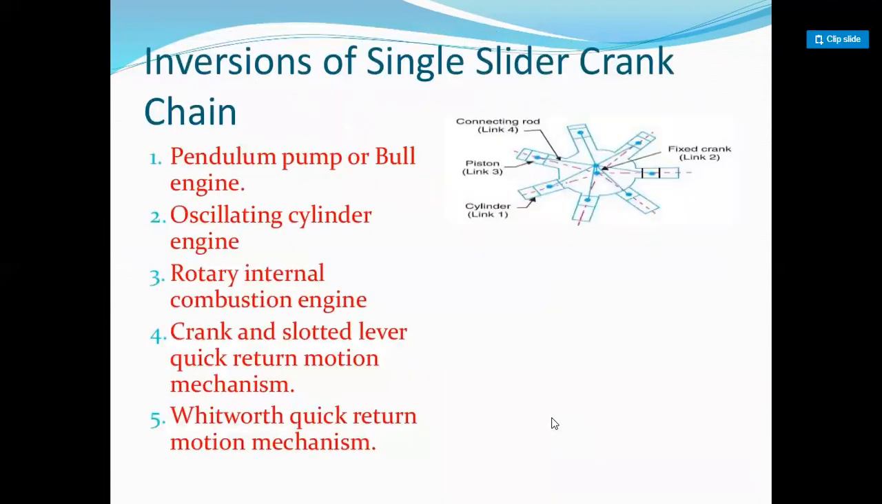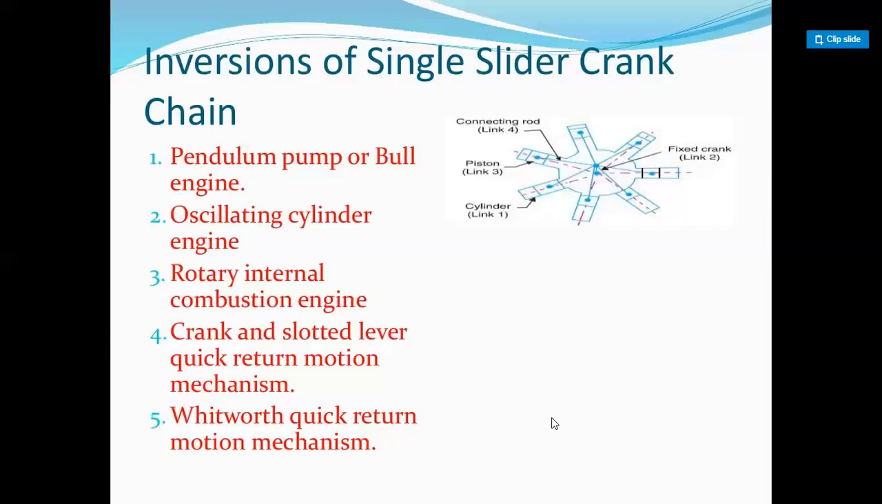There are many kinds of inversions of single slider crank chain. First is the pendulum pump or bull engine. Second one is the oscillating cylinder engine. Third one is the rotary internal combustion engine. Fourth one is the crank and slotted lever quick return motion mechanism. And fifth is the whitworth quick return motion mechanism.